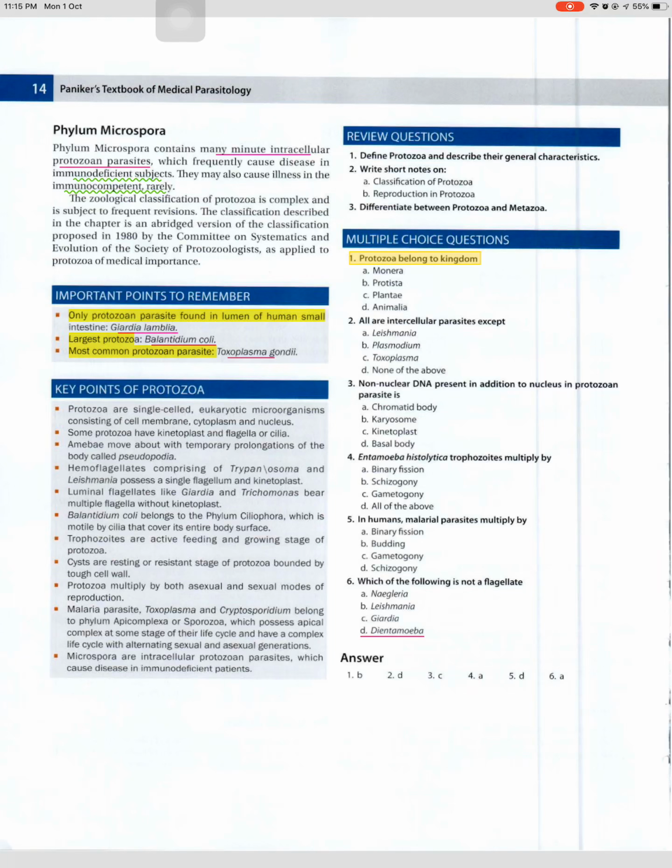Multiple choice questions. 1. Protozoa belong to kingdom: A. Monera. B. Protista. C. Plantae. D. Animalia. 2. All are intracellular parasites except: A. Leishmania. B. Plasmodium. C. Toxoplasma. D. None of the above. 3. Non-nuclear DNA present in addition to the nucleus in a protozoan parasite is: A. Chromatoid body. B. Axostyle. C. Kinetoplast. D. Basal body. 4. Entamoeba histolytica trophozoites multiply by: A. Binary fission. B. Schizogony. C. Gametogony. D. All of the above.